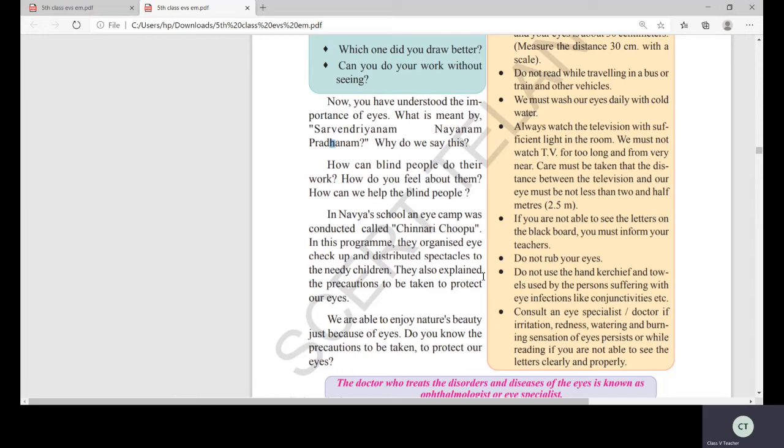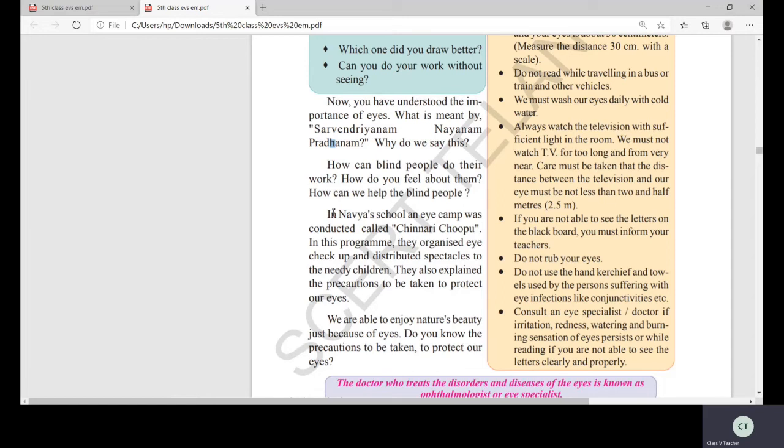And there is a small eye exercise I used to teach the children in the live class. But it doesn't matter, I'll teach it now also after completing this topic. Okay. Now here we are able to enjoy nature's beauty just because of eyes. Do you know the precautions to be taken to protect our eyes? Yes. This is very, very important, children. Every child should know what are the precautions to be taken to protect our eyes.